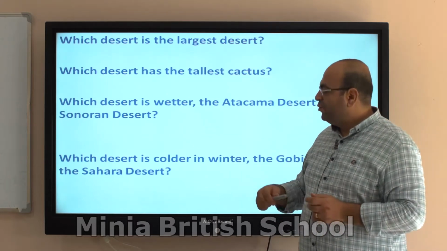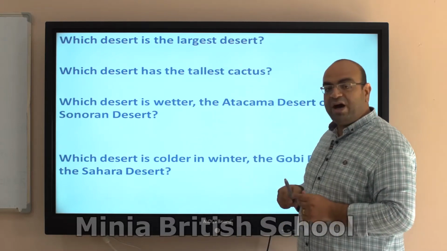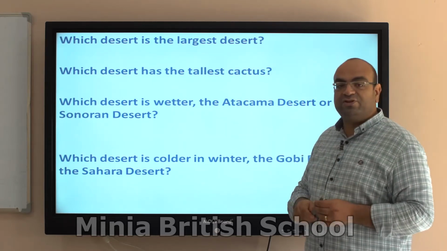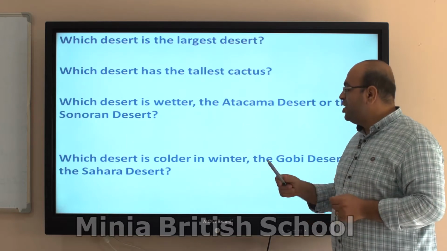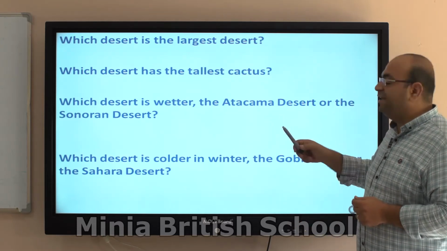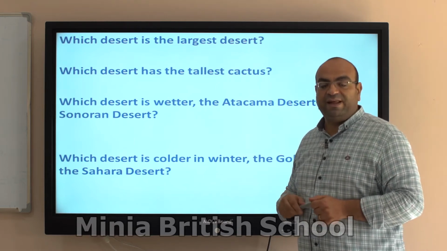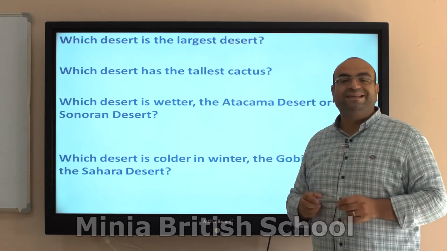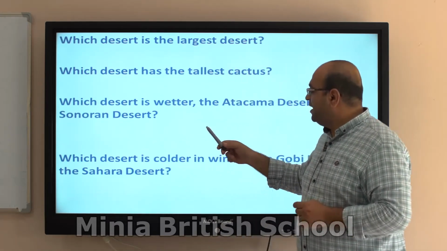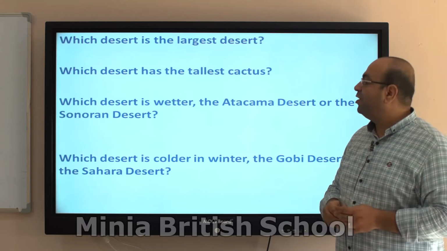When we had the comparison between the Atacama Desert and the Sonoran Desert, and we asked which one is wetter, we started with a capital letter and we had this comma because we will compare between two. So we had a quick pause, a comma, before we mention what we are comparing between. Remember, the names of the deserts are proper nouns and must be in capital letters. If "the" is in the middle of the sentence before the name, it doesn't need to be in capital. So capital letter start, then comma, then proper nouns in capital, and the last thing is a question mark.